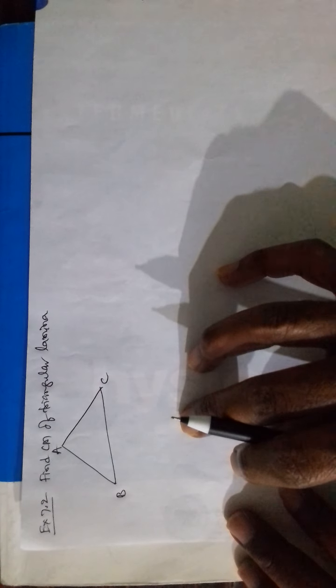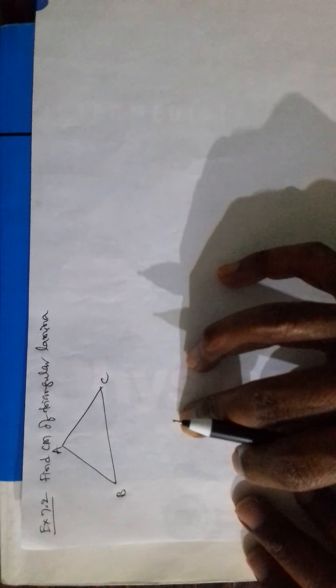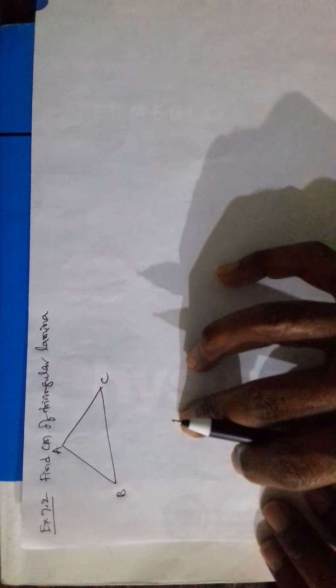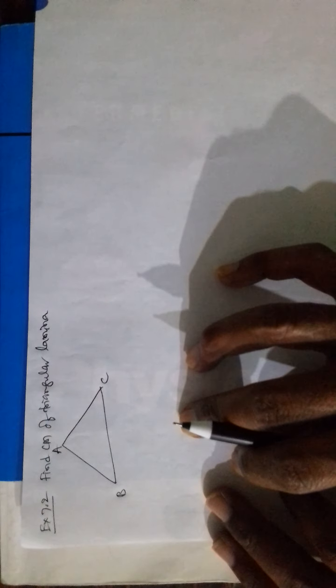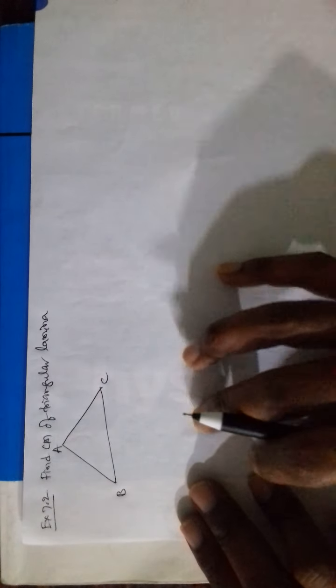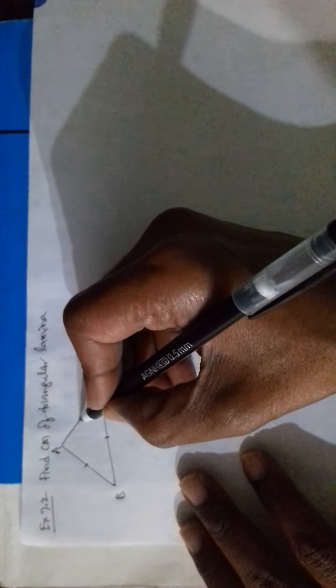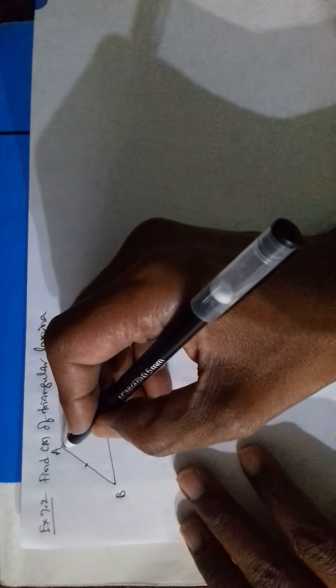Suppose a triangular lamina is given and you are asked to find its center of mass. See, this is made of the same metal and it has uniform thickness. So to find its center of mass, all you have to do is locate the midpoint on each of its three sides.